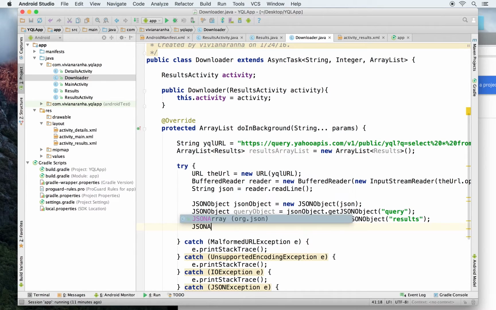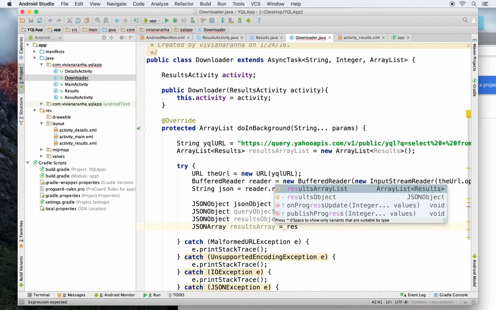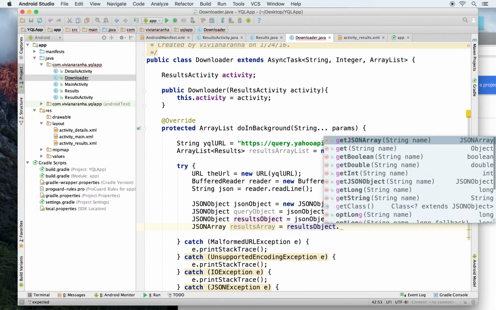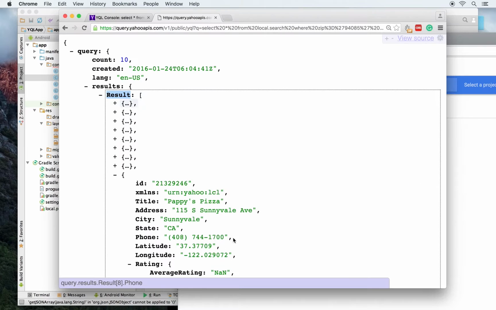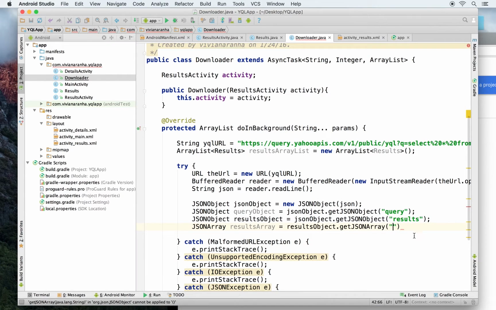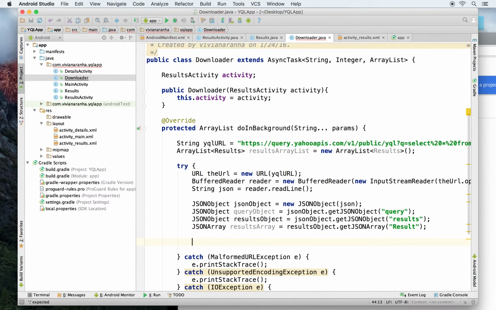So I am going to say JSON array results array equal to results object dot get JSON array, and the name of array was, let's copy paste this, result. So I have my entire result there.